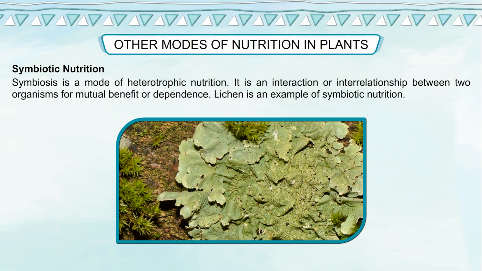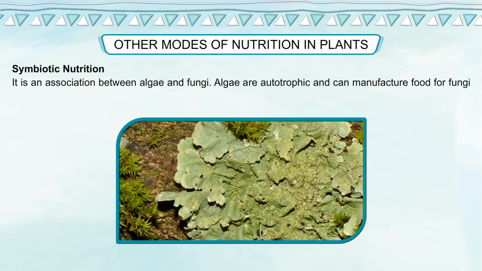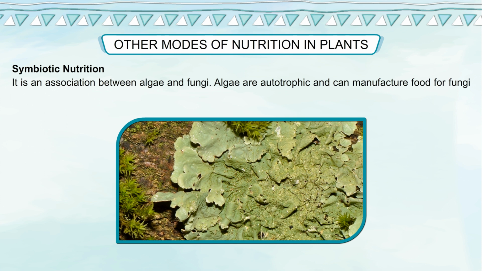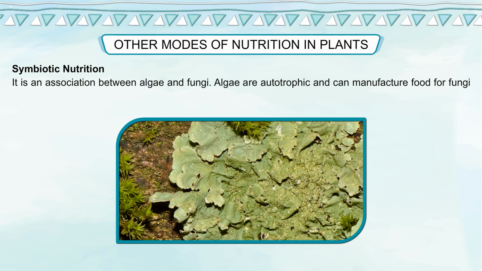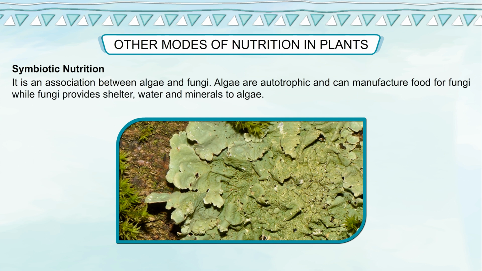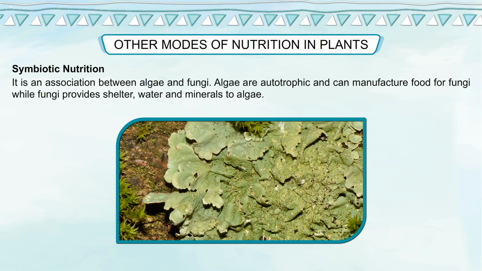Lichen is an example of symbiotic nutrition. It is an association between algae and fungi. Algae are autotrophic and can manufacture food for fungi, while fungi provides shelter, water and minerals to algae.